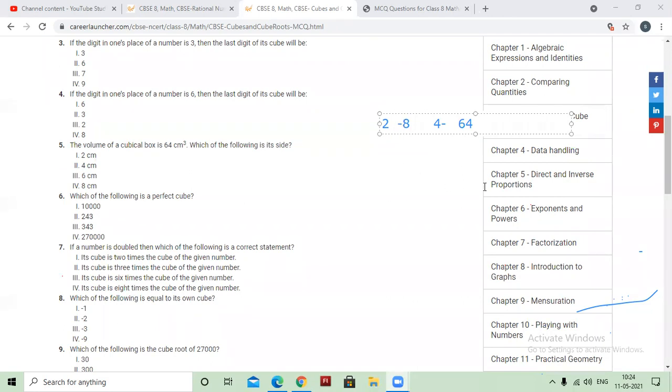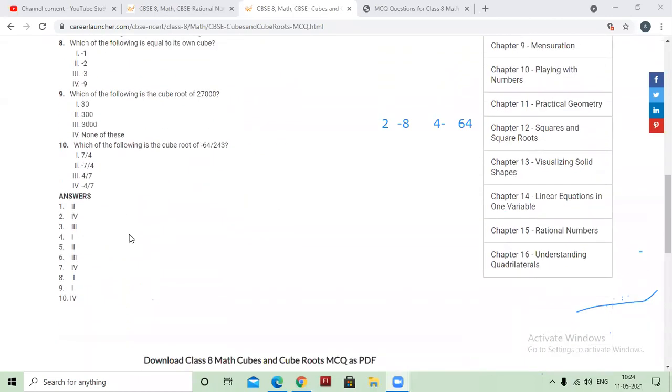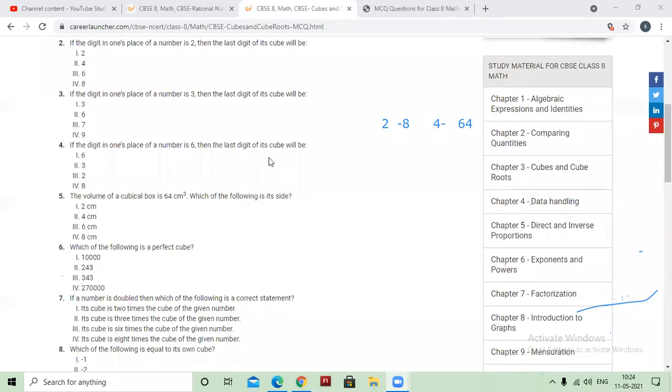8 का क्या किया जाए कि 64 बन जाए? It has become 8 times. So the answer of this part is the 4th option. That is 8 times. The cube has become 8 times. You can check the answer, 7th question, 4th part. So the answer is correct.